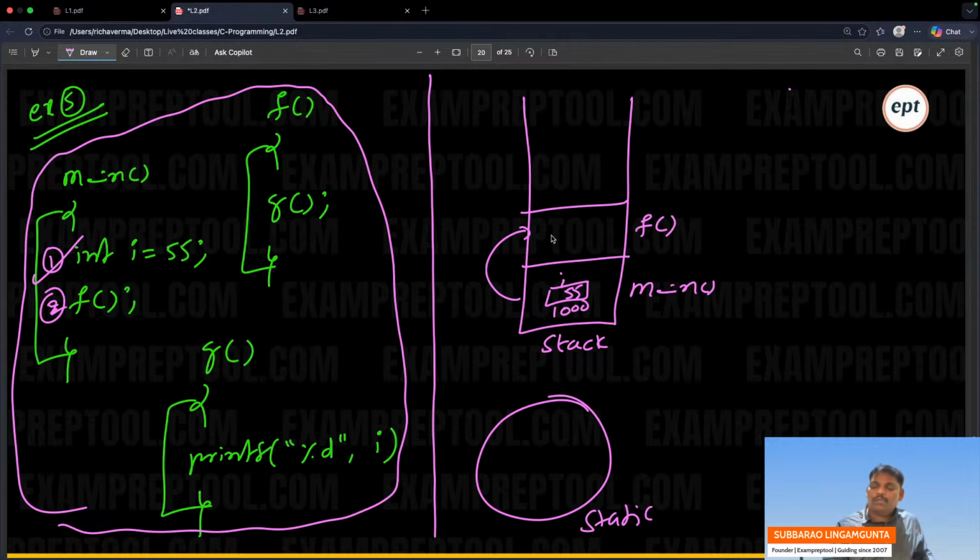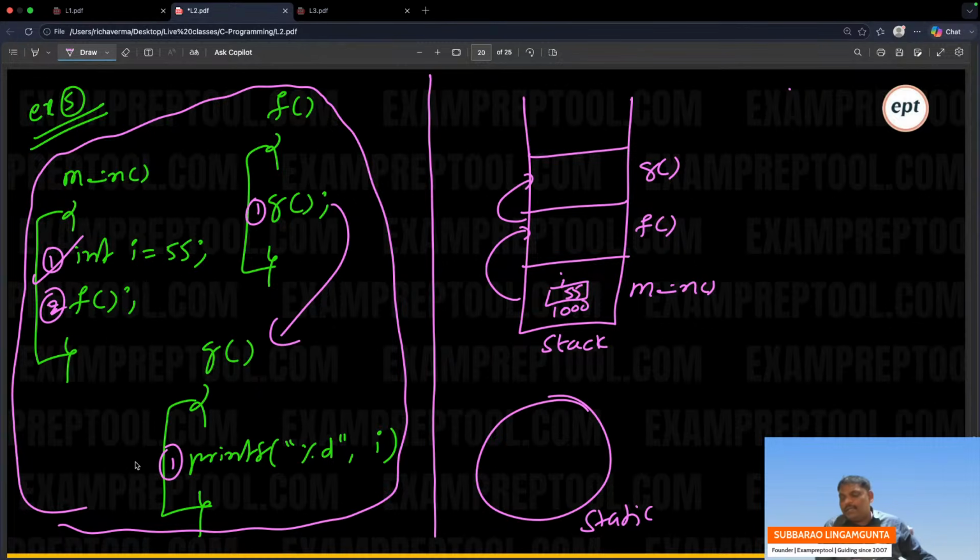In the F function, G is called. Only one line, G is called. Go to G. In the G function, first line, print I. I is not there. It is a scope problem. There are 2 solutions: static scoping and dynamic scoping.